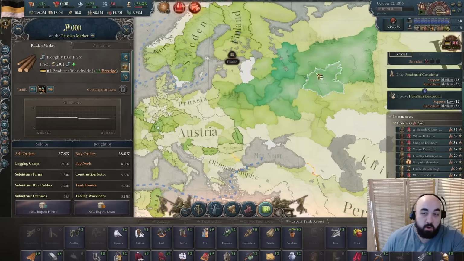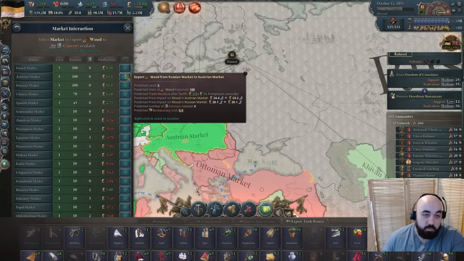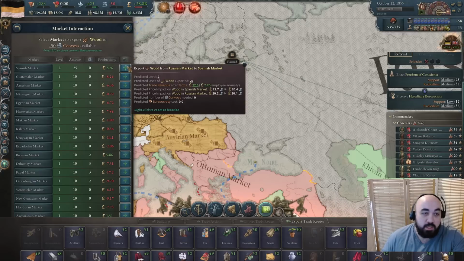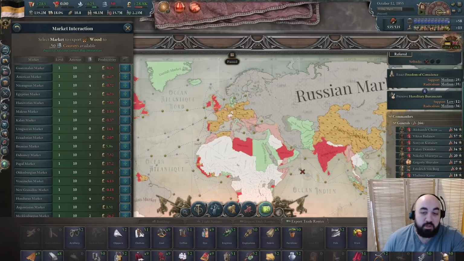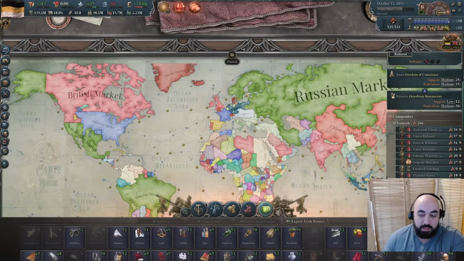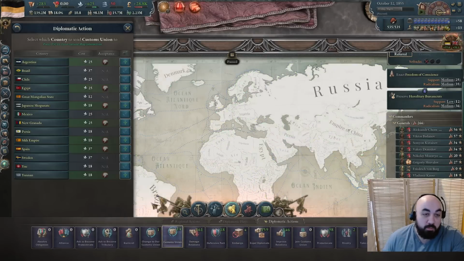And so if we export, we can build even more of it and utilize the fact that we have just incredibly efficient wood. And so we will just put in a few exports here, and we will focus on the ones that are not going to use convoys. But doing this also will increase our ability to pull people into our market if we are exporting wood to them. And so, you know, you just want to run as many trade routes as possible when you're trying to do this Diplo type of expansion, because this helps you pull people into the customs union.